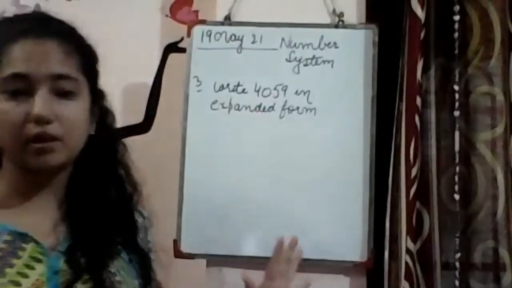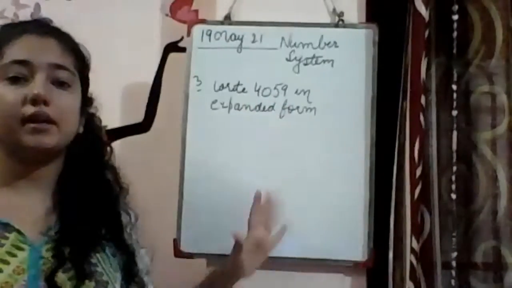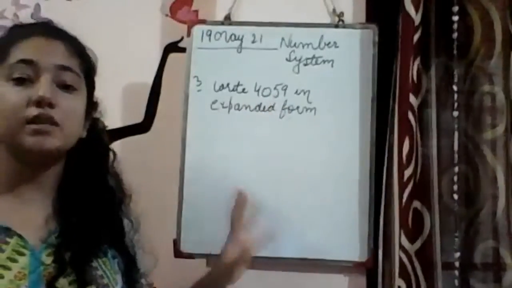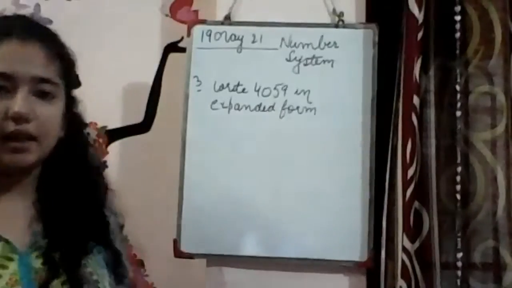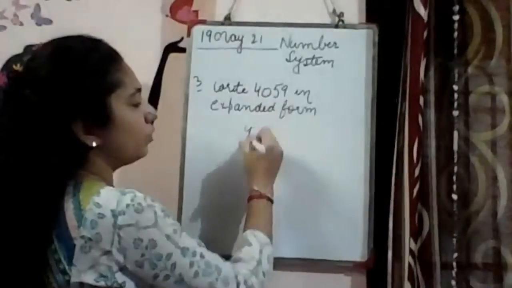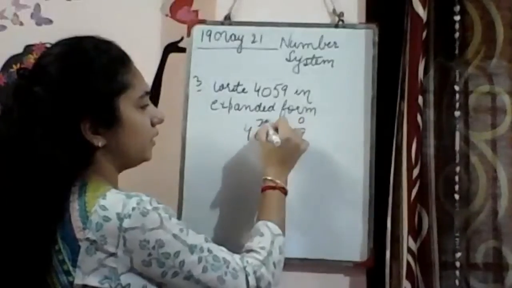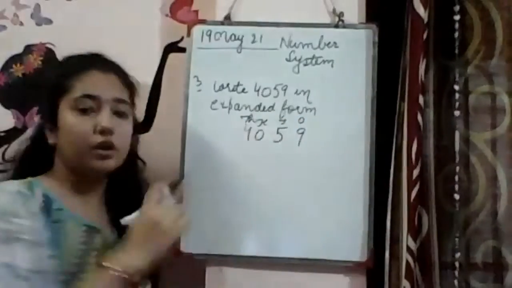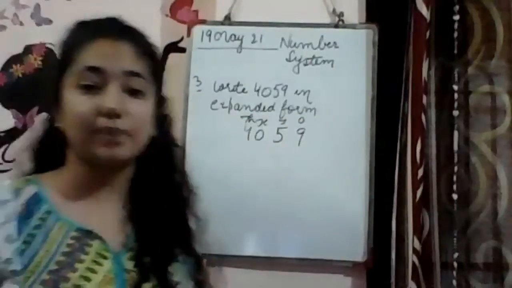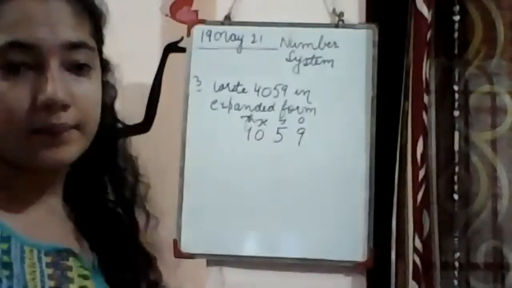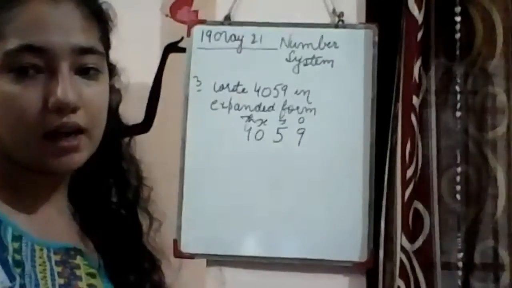मतलब simple language में अगर मैं बोलूं कि इसको open करके लिखना है कि ये बना कैसे, according to its place values. ठीक है? Expanded. So 4059, ones, tens, hundreds, thousands. So according to this, we have to write an expanded form. I know you can do it. Already we have done this in second class also.